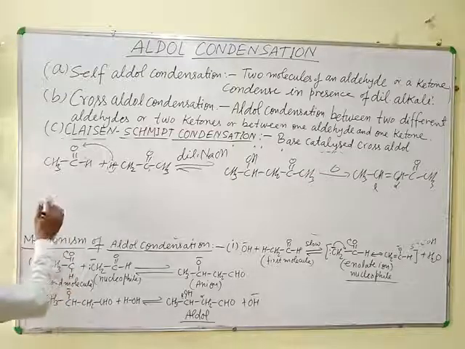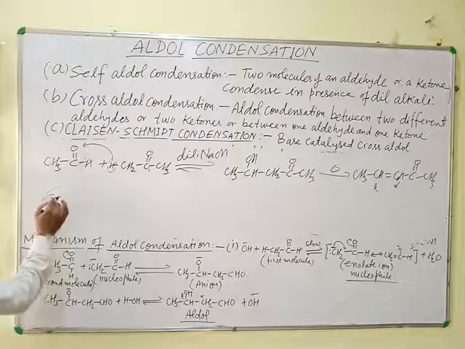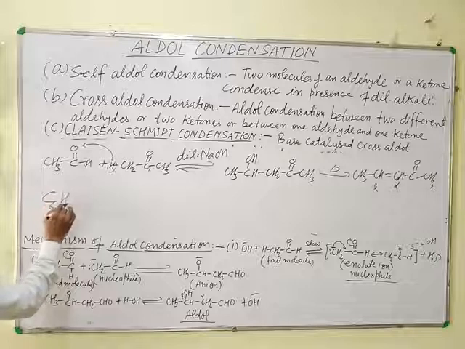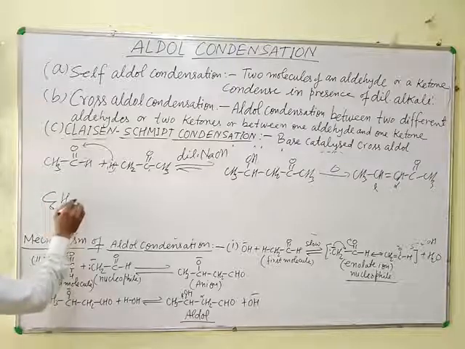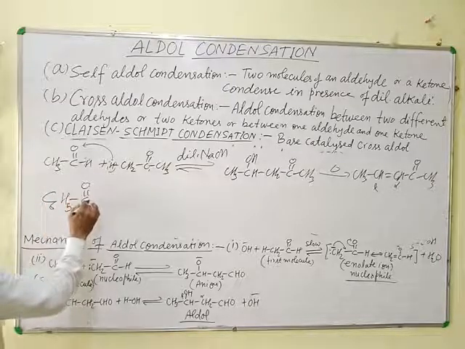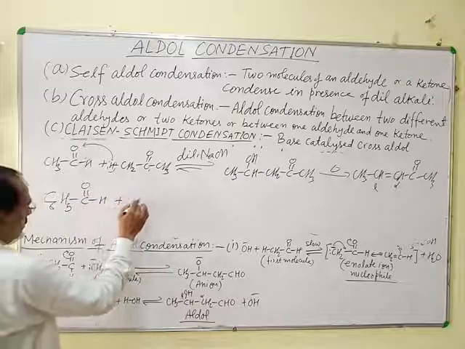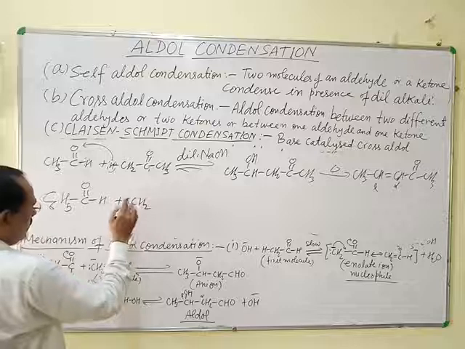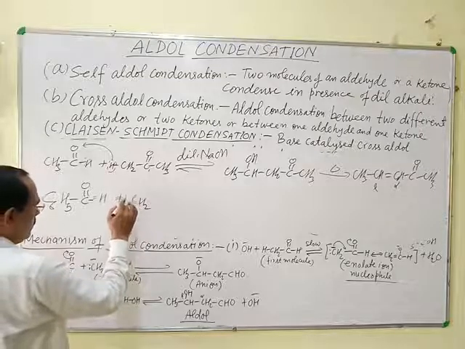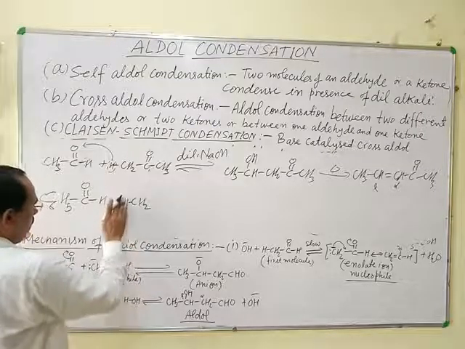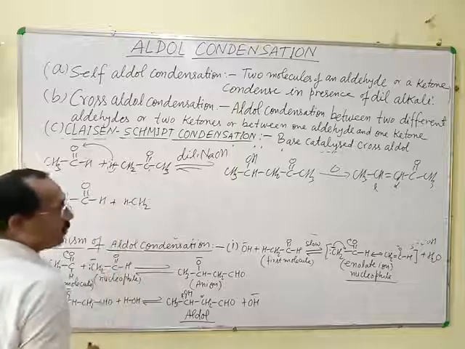Similarly, if we take benzaldehyde and acetaldehyde, two different aldehydes are taken.